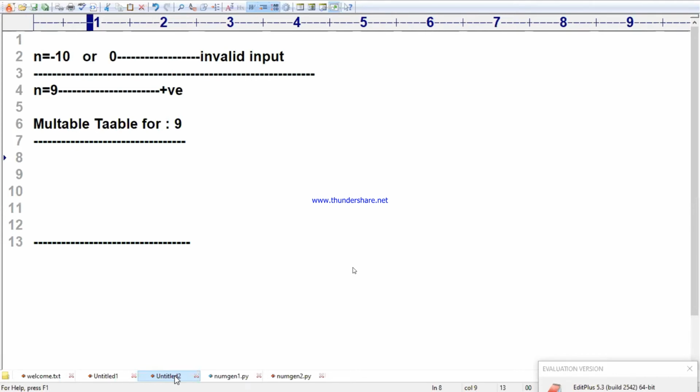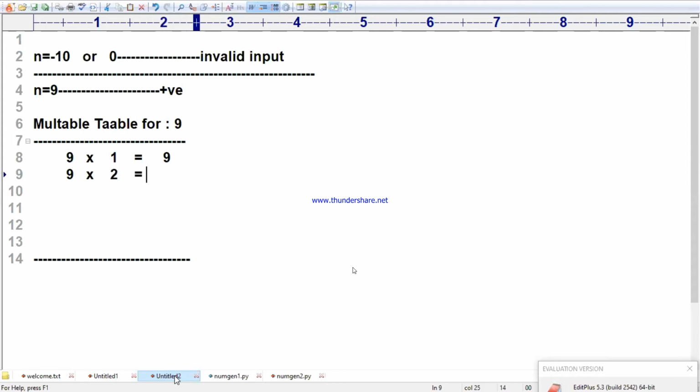Dear students, first understand the structure of the table. How will the table come? 9 into 1 is equal to 9. I want to print the product 9. Next, 9 into 2 is equal to 18.